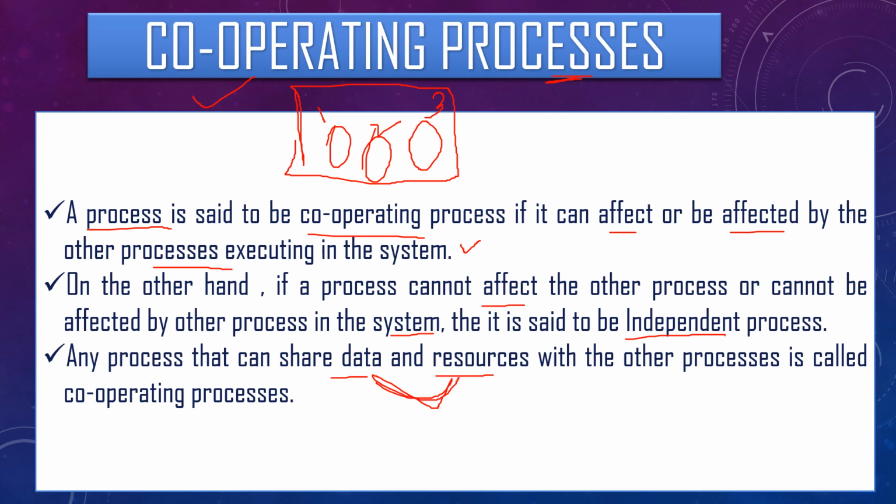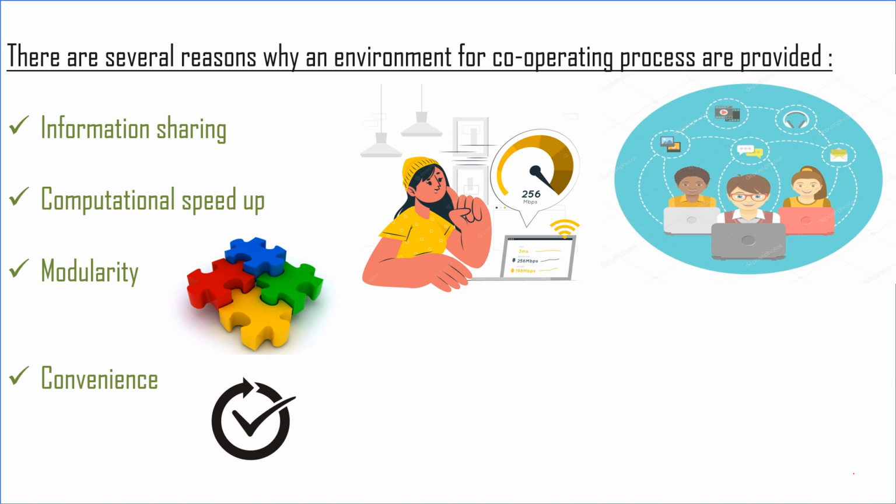Okay, now there are several reasons that we want cooperating processes. We want cooperating processes to be in the system. There are several reasons for that. Okay, the first reason is information sharing.